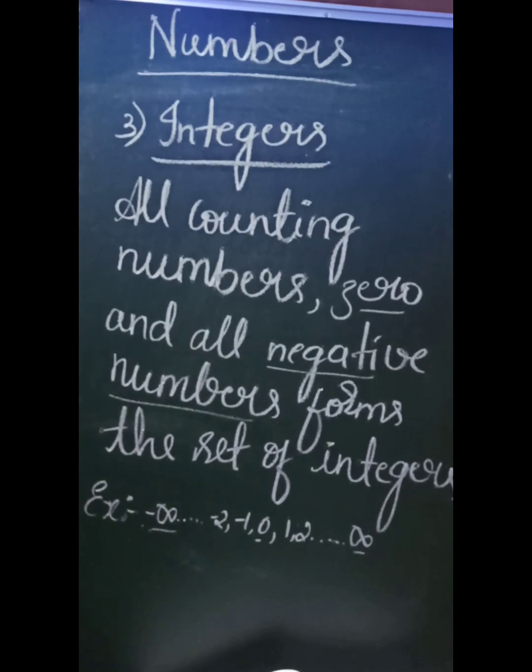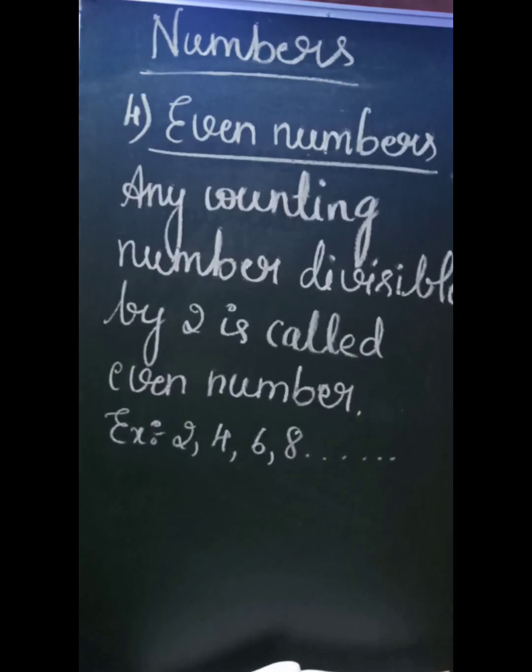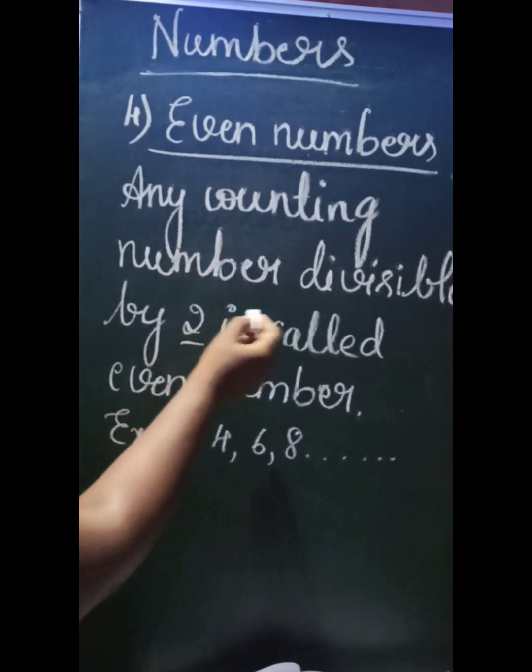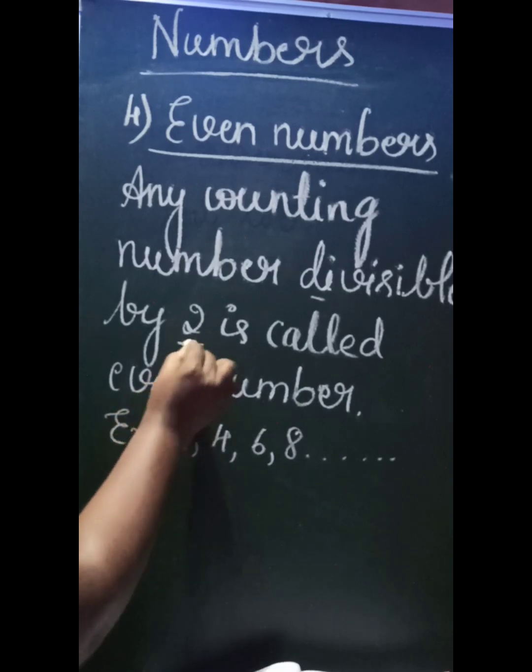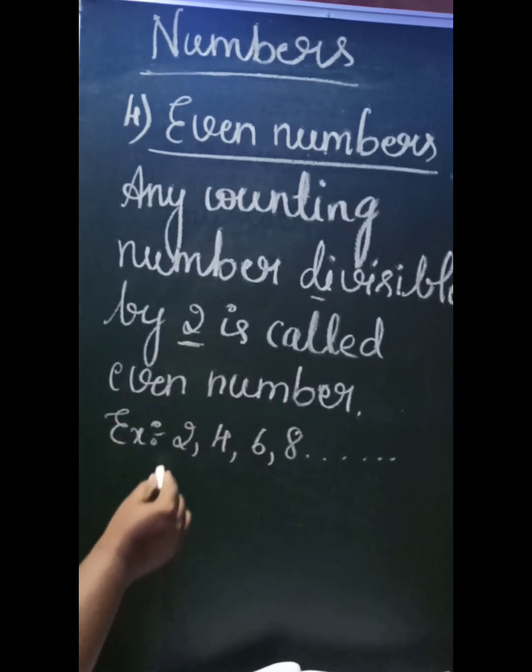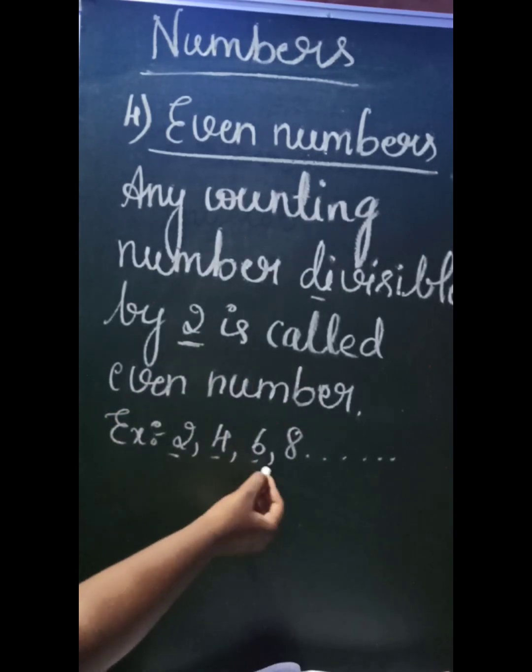The next type of number is even number. What do we mean by even number? It can be any counting number, and if that number is divisible by 2, then that number is called an even number. So we can define even number in this way: any counting number divisible by 2 is called an even number. Example, 2, 4, 6, 8.